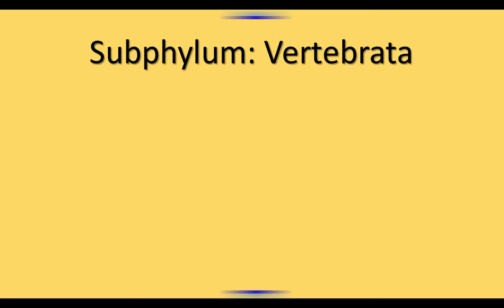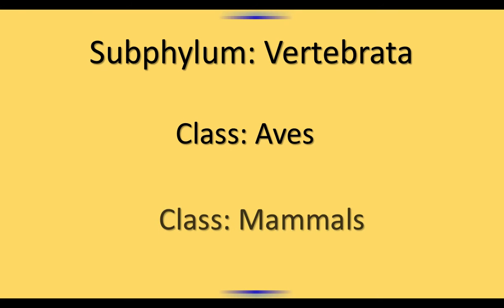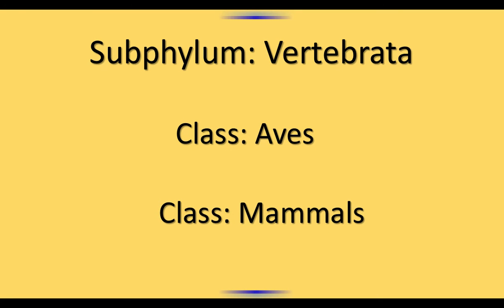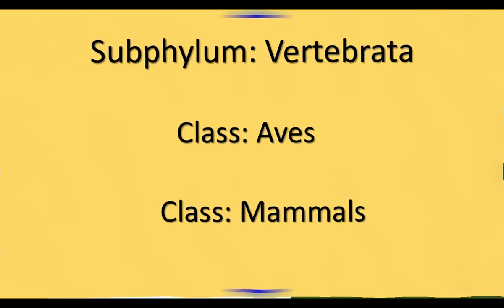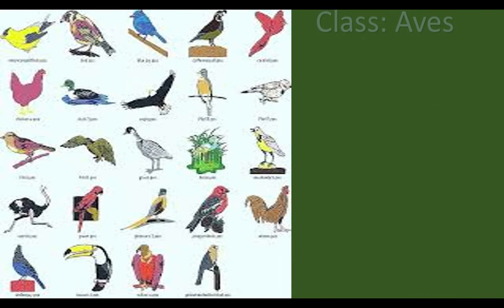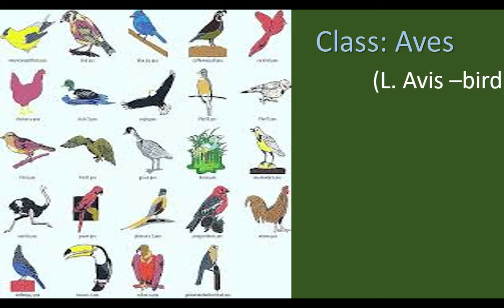In this video, we are going to learn the last two classes of subphylum Vertebrata. Class Aves and class Mammals are today's topics. Class Aves. In Latin, Aves means birds.